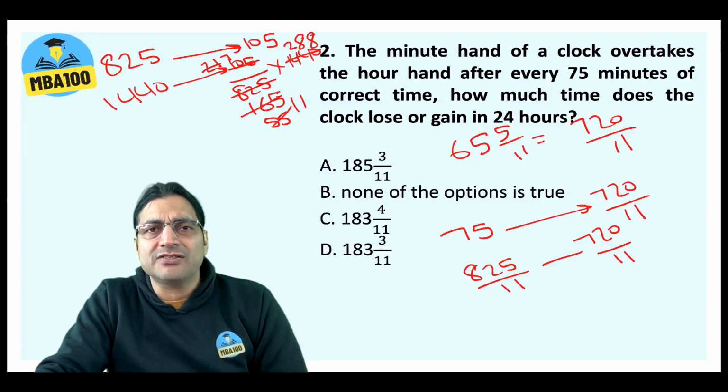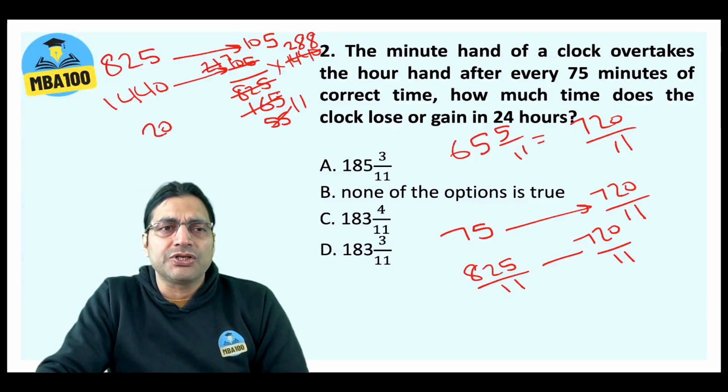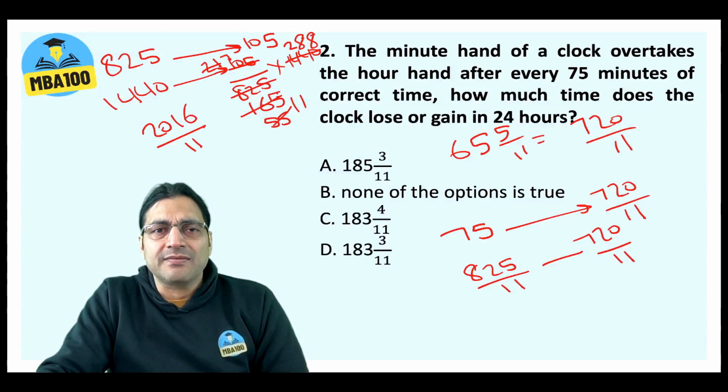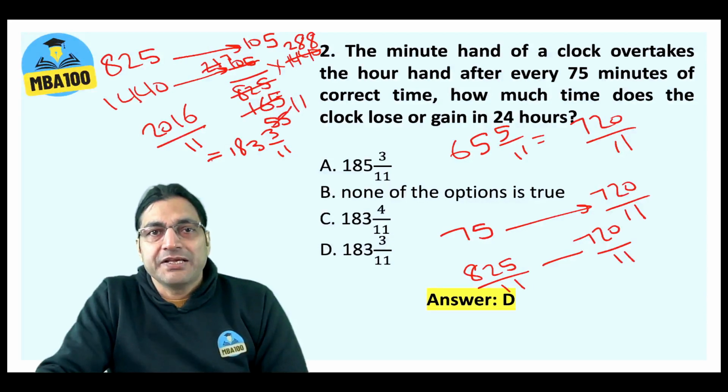That is 300 minus 12 into 7. So 2100 minus 84, 2016 by 11. Isn't that? And this should be equal to 183 3/11. So your answer is option D.